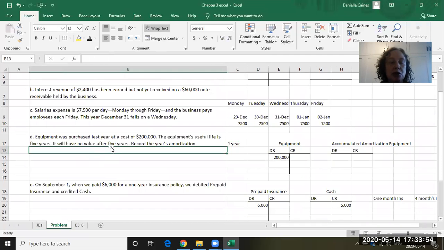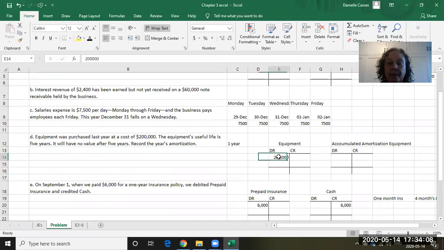Equipment. Okay, so equipment was purchased last year at a cost of $200,000. The equipment's useful life is 5 years. So when we purchase an asset that we're going to use into the future, we set it up as an asset. So we would have debited our equipment account. And each year, because this equipment is going to be used over the 5-year period, we're going to amortize it, which means we're going to have an expense. So we're going to have a fifth of that expense every year. Right now we're doing it for the full year because this was purchased last year. If it was purchased, let's say, July 1st, we'd only be doing it for half a year because it would only be the second half of the year. But we purchased it last year, so we know we're doing it for the whole year.